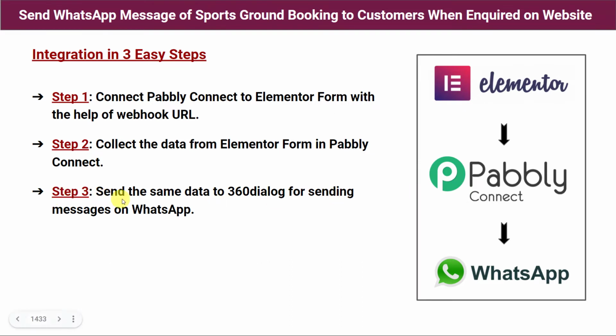Step 3. Send the same data to 360dialog for sending messages on WhatsApp. So whatever data Pabbly Connect has captured from Elementor forms, the same data will be used and a WhatsApp message will be sent on the WhatsApp number of the customer along with your sports ground brochure. And here we are going to use the 360dialog software application for sending the messages on WhatsApp. So in this way we are going to create an integration between Elementor form and WhatsApp using Pabbly Connect. So let us learn the integration process now.